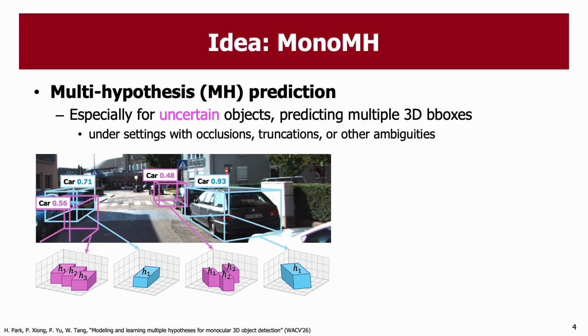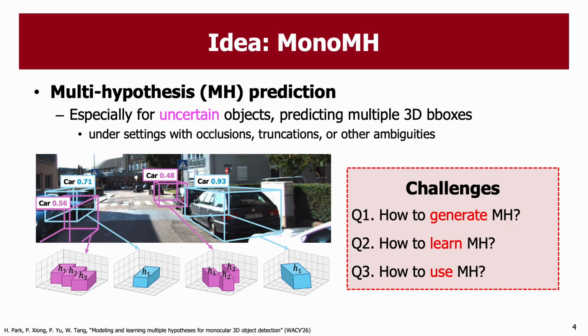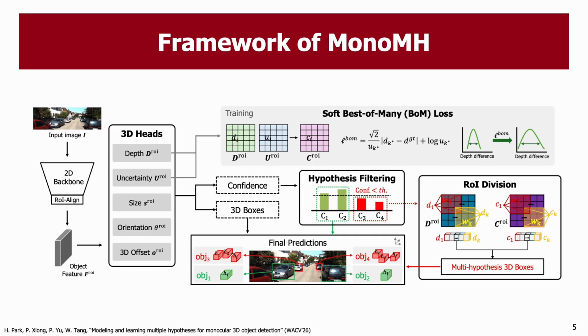This naturally raises three research questions. How do we generate diverse hypotheses? How do we learn them from single ground truth supervision? And how do we use them effectively during inference? This slide shows the overall framework of MonoMH. At a high level, we follow a standard 2D to 3D detection pipeline, but introduce three new components: multi-hypothesis prediction, learning, and filtering. Let me briefly explain each of them.